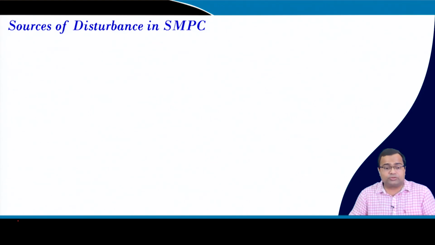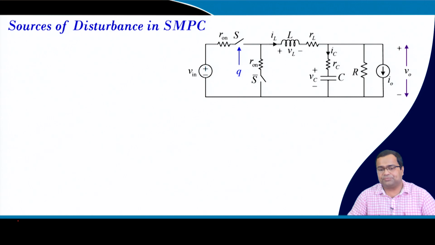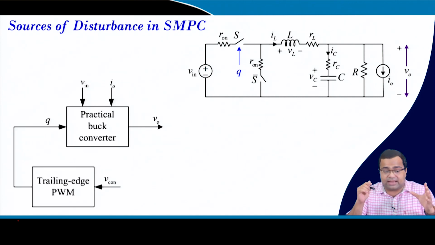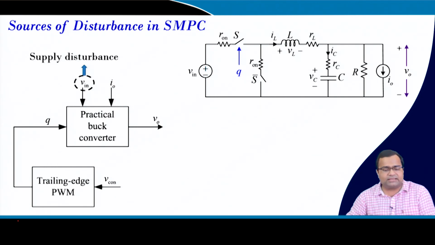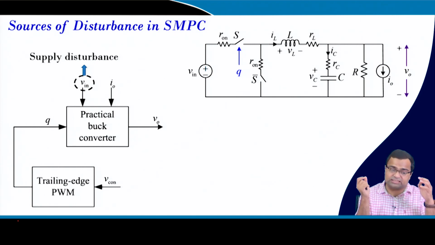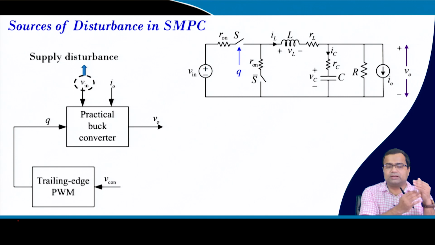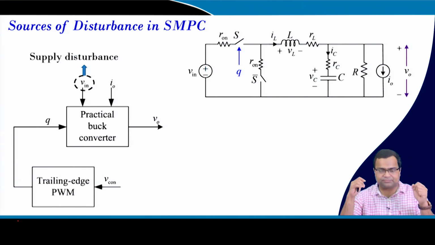So, first I want to talk about sources of disturbance in switch mode power converter. Here I am showing a synchronous buck converter with real parasitics, and if we take this converter, the major disturbance which can arise is the supply disturbance, because we have discussed in the previous class that there can be disturbance in the power supply, if it is a practical voltage source. The disturbance can occur if multiple converters are connected to the same source, and that disturbance can propagate from one converter via the source to the other converter. That is one possibility.